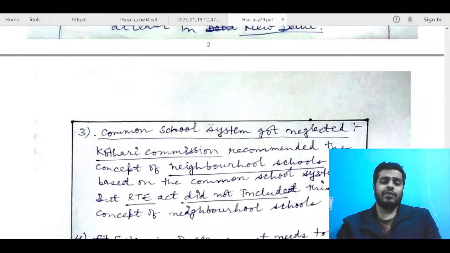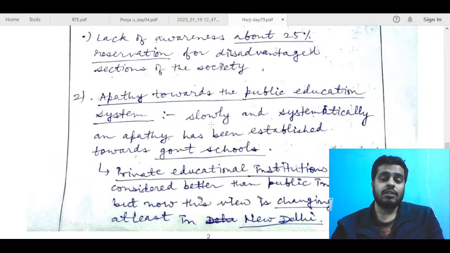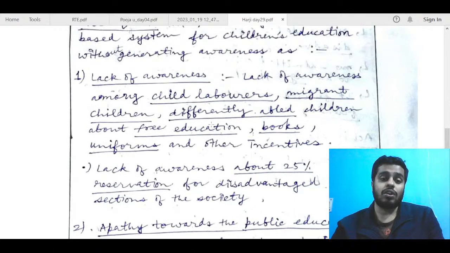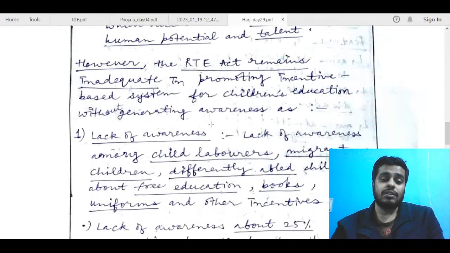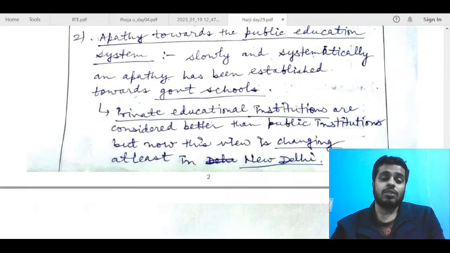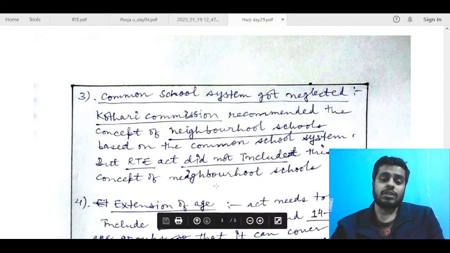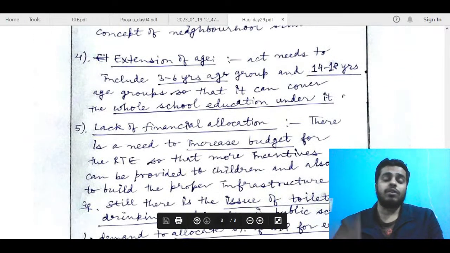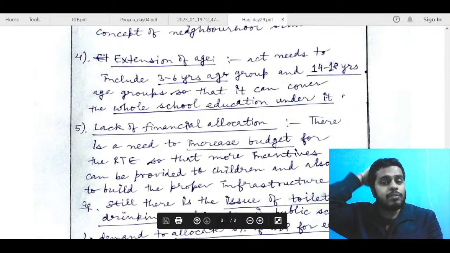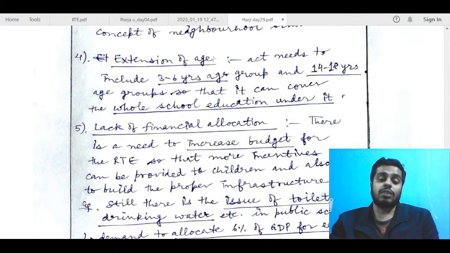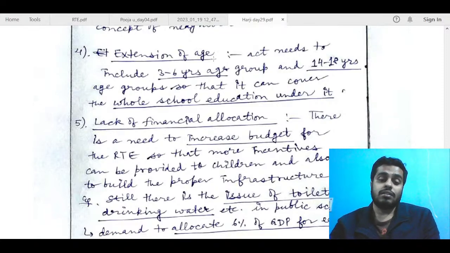Very good answer, I think, Harji. Most of the points are mentioned, but you can add some value. You can write some data points in order to enrich your answer, especially in this part, when you are talking about the issues with the quality of education in India. For example, when you are talking about the common school system or extension of age, these are fine points, but here you can talk about foundational literacy issues or emphasize the quality of education a bit, because RTE is incentivizing the education sector, but it is not creating much awareness, so you can focus on those parts a bit. Otherwise, I think it is fine.